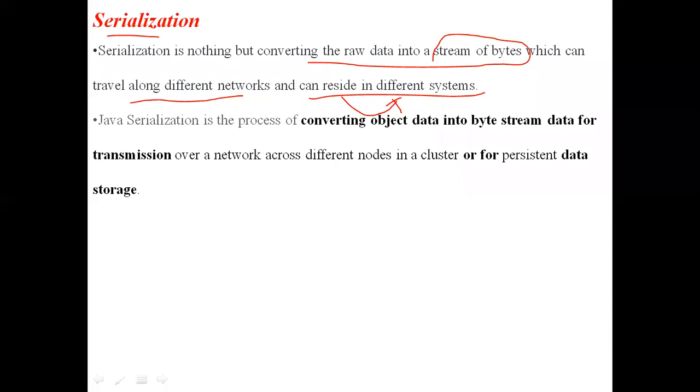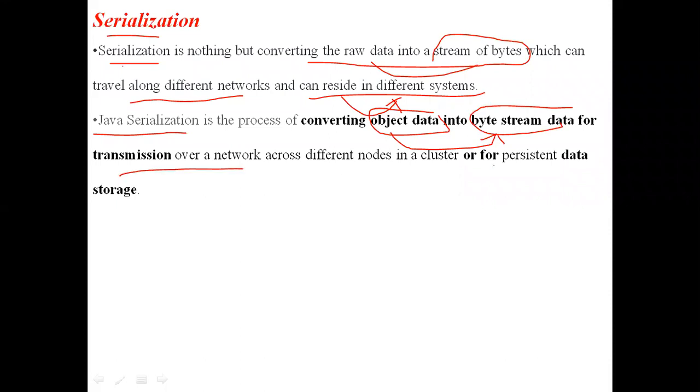When we come to Java, the general definition of serialization is converting raw data into byte streams. Java serialization is the process of converting object data into byte stream data, for transmission over a network or for persistent data storage.